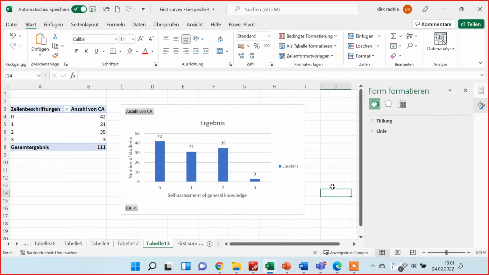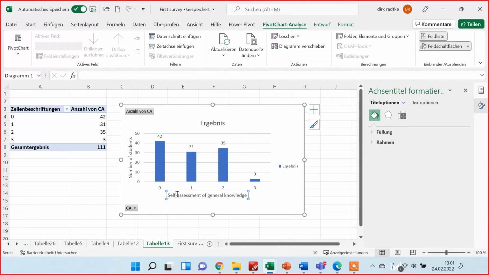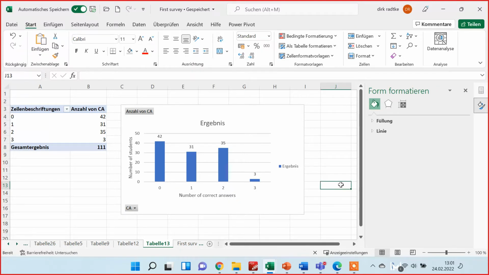So the explanation here would be that, no, that's wrong. This is not the self-assessment, this is the number of correct answers. So the explanation would be, you would relate to the highest and the lowest number, for example. So you can say most students (42) didn't get any answer correct, and only 3 students had all questions correct. Yeah, 3 correct answers.